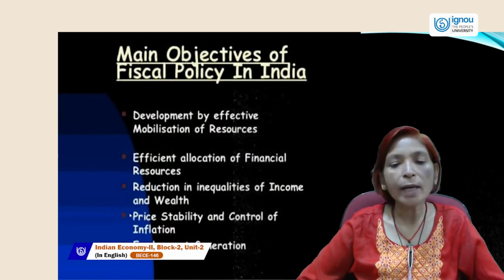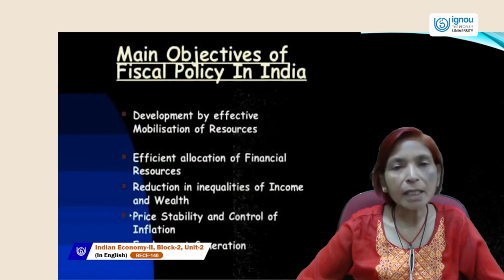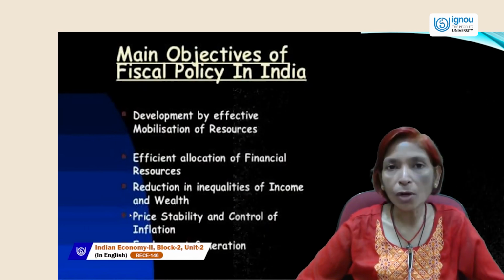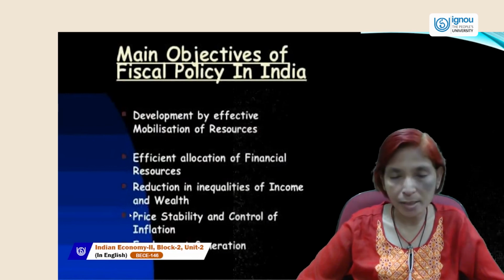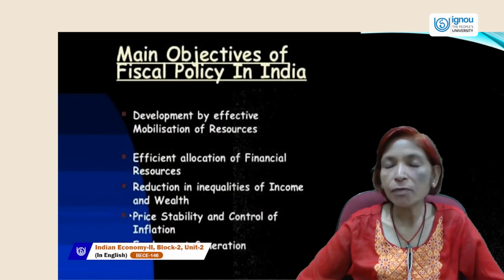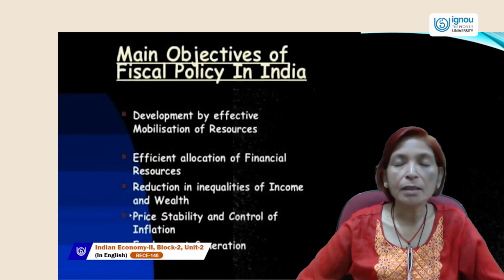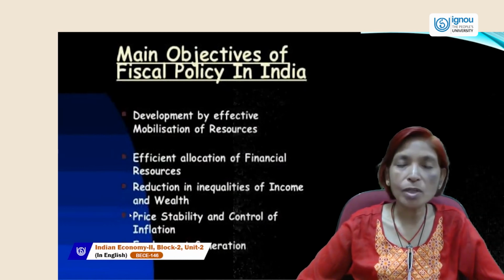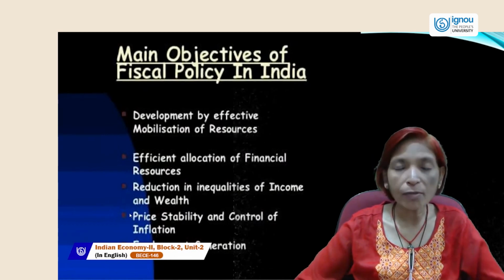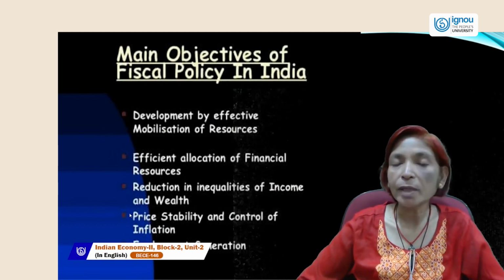So reduction in inequality of income and wealth is also the main goal of fiscal policy. Next is price stability. This price stability is the main goal of monetary policy as well as fiscal policy. Because if price rises at a faster rate, inflation occurs in the economy, and if price falls at a faster rate, this is called deflation, and both these situations are not good for the economy, because at the time of inflation, the value of money goes down, and at the time of deflation, value of money goes up.